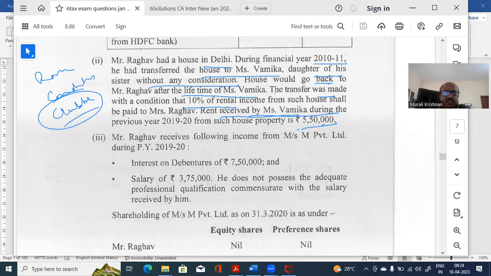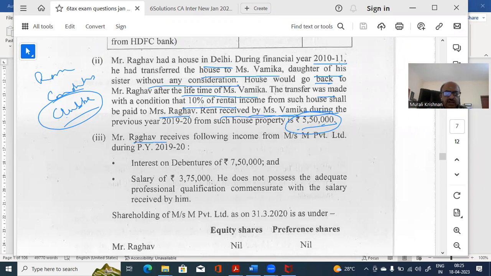So all these conditions are there: no consideration was paid to Mrs. Raghav, and more importantly, it is without consideration and it is a revocable transfer. That is why this 5 lakhs will get taxed back as clubbing in the hands of Mr. Raghav. That is what they are asking. But please write a note. Don't just say that 5,50,000 is income, and then why? Because it's a revocable transfer. You know the section, you can write that.